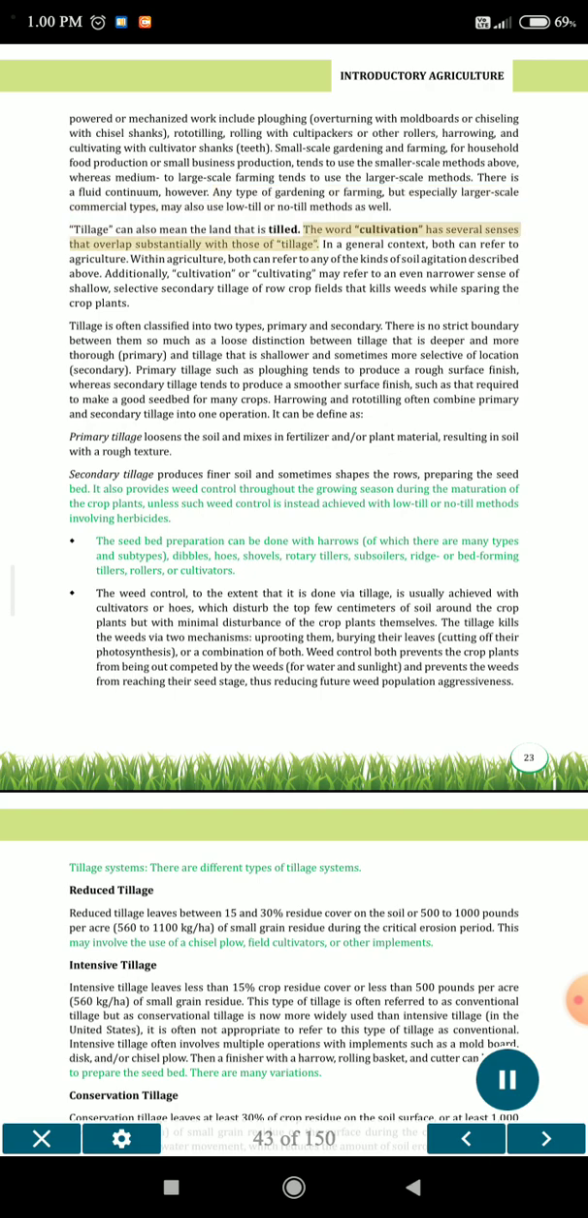The word cultivation has several senses that overlap substantially with those of tillage. In a general context, both can refer to agriculture. Within agriculture, both can refer to any of the kinds of soil agitation described above. Additionally, cultivation, or cultivating, may refer to an even narrower sense of shallow, selective secondary tillage of row crop fields that kills weeds while sparing the crop plants.